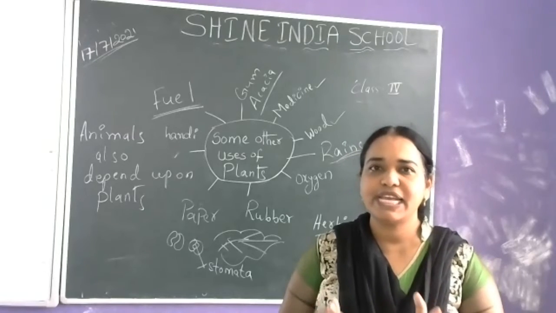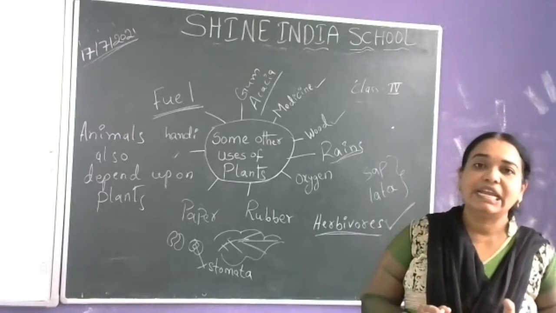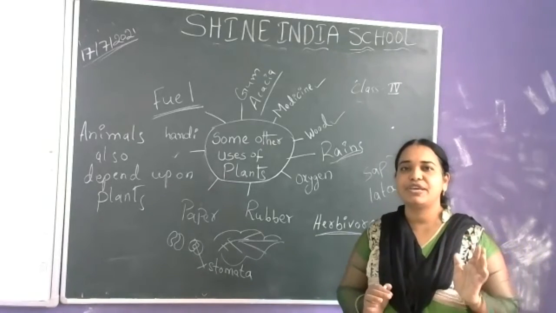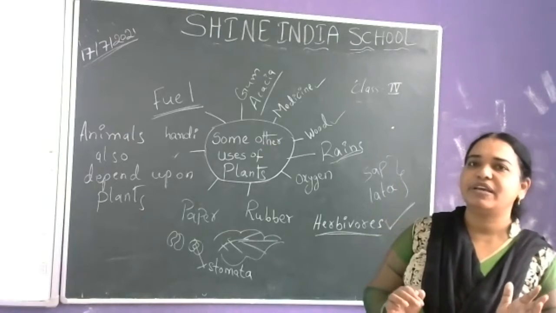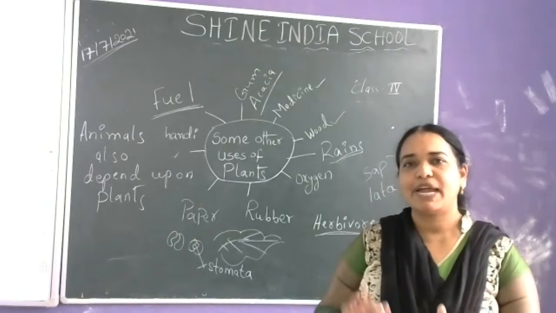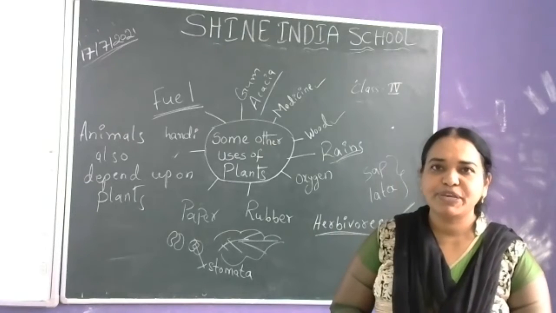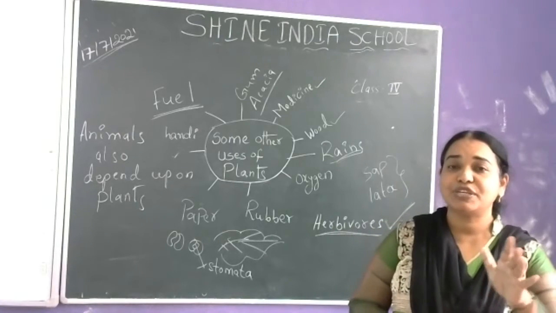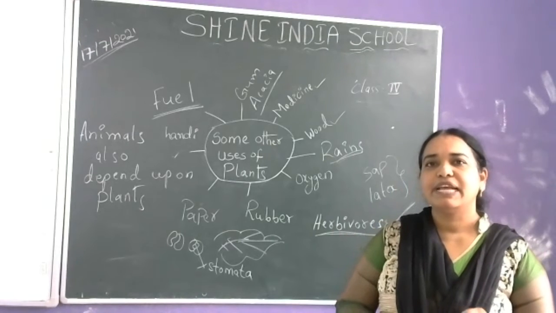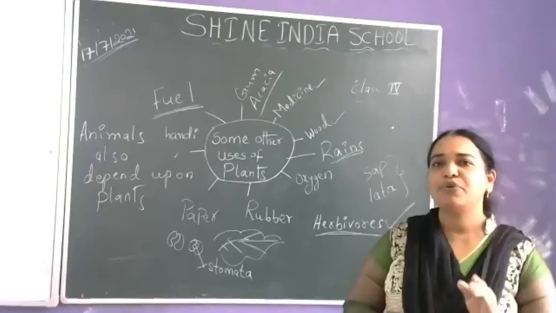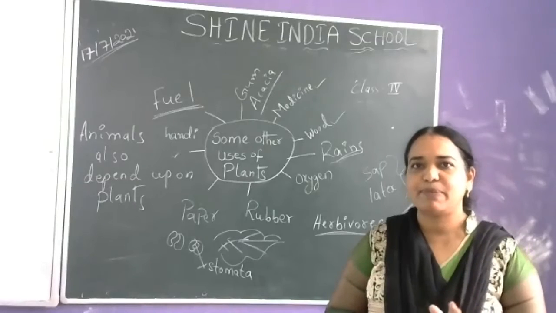But it is not an easy process. It will take millions of years to convert the plant and animal debris into coal and other fuels. Because of that reason, we have to use the natural fuels in a limited, judicious manner.